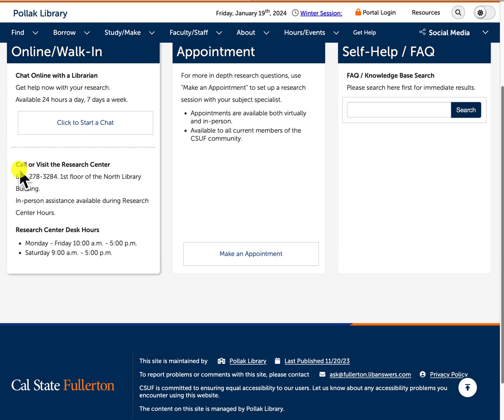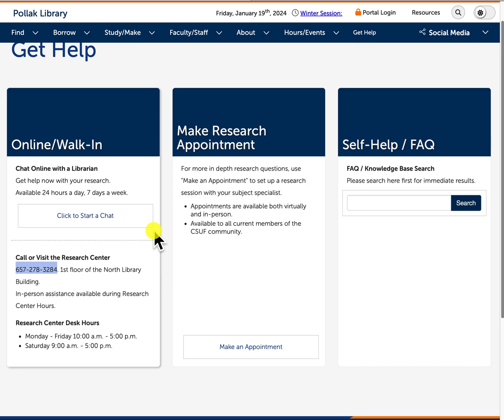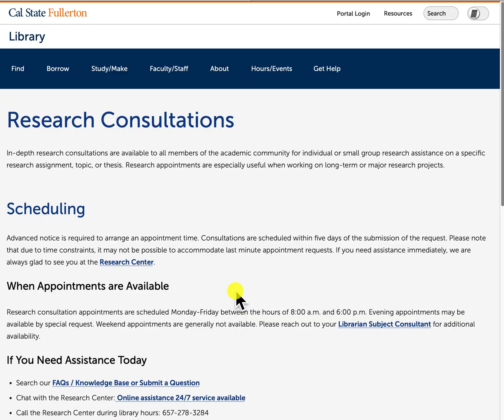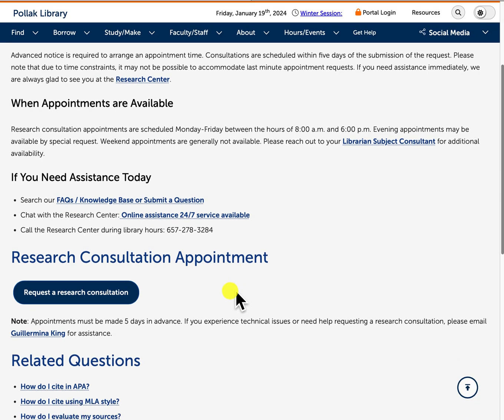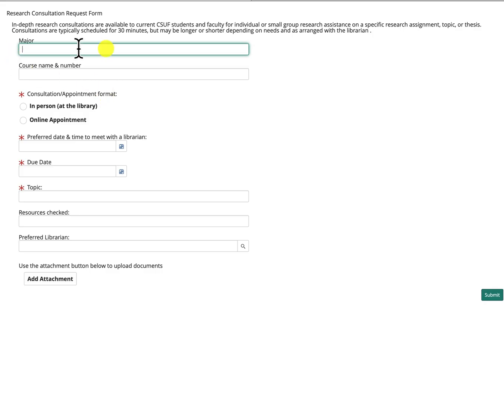We also have a research centre on Library North first floor for in-person assistance where you can ask a question face to face, or you can call us. You can also make a research appointment by just clicking on Make an Appointment, followed by Request a Research Consultation, and there you can put in your major, your course name and number.